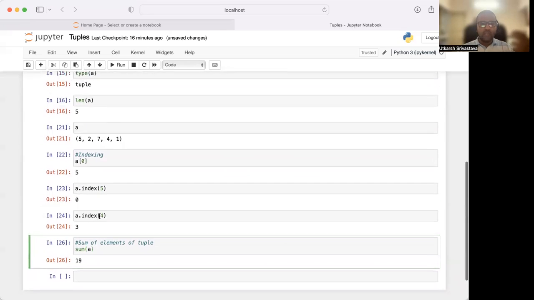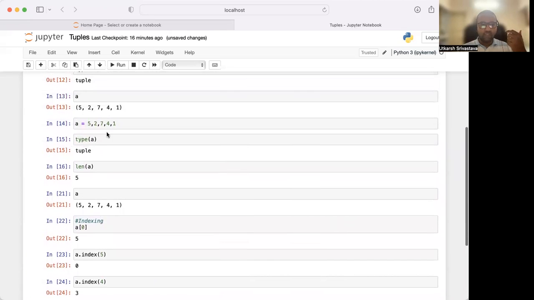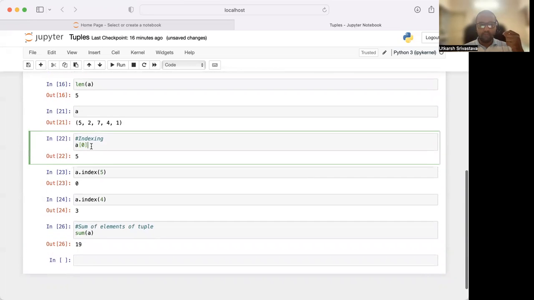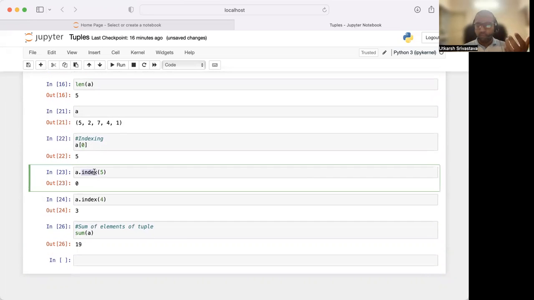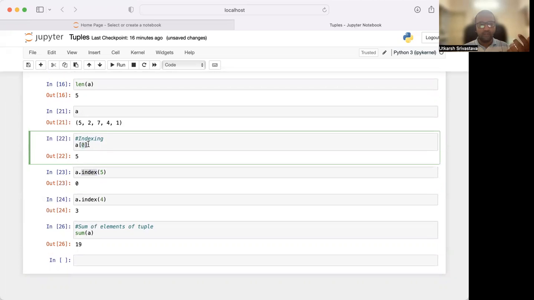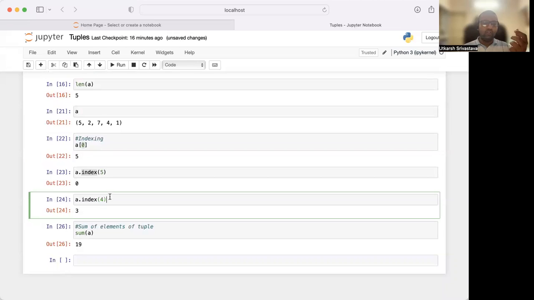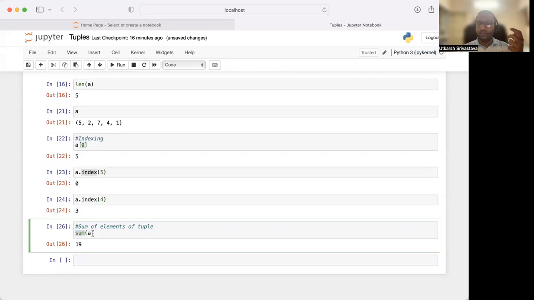But till now, what we have seen is only how to know the position of an element, on which position what element is there, and how to calculate the sum.